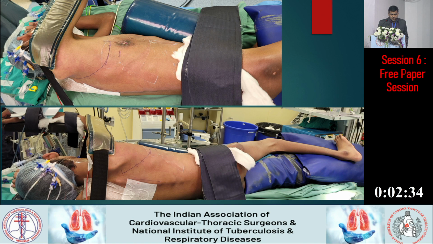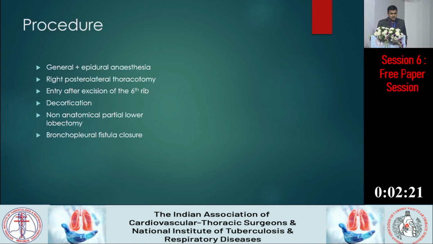So we had a very senior anesthetist with us who also advised to give epidural for him to deal with the post-operative pain, and he was able to insert an epidural catheter as the spine got straightened out when he was lying down. So the procedure was done under spinal and epidural anesthesia with a right posterolateral thoracotomy. Seeing the crowding of ribs, we decided to excise the 6th rib and go through the space, and the routine procedure was done, which is decortication, non-anatomical partial lobectomy, and bronchopleural fistula closure.